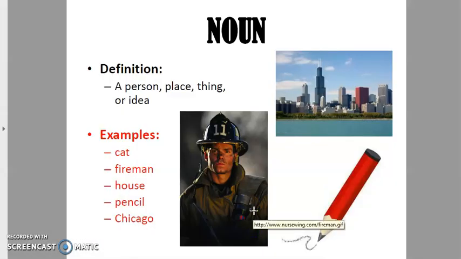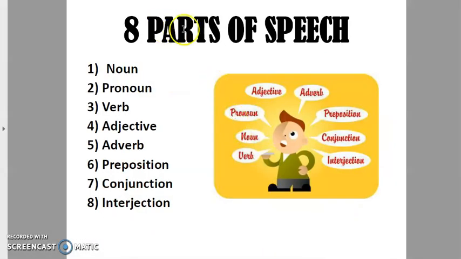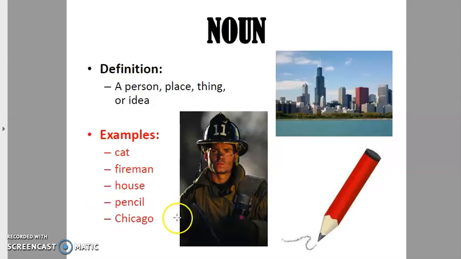What are they? Let's see. We have 8 parts of speech: noun, pronoun, verb, adjective, adverb, preposition, conjunction, interjection. In your chapter, we will read noun, pronoun, verb, adjective, adverb, preposition. So now first of all, what is a noun? Let's see it.